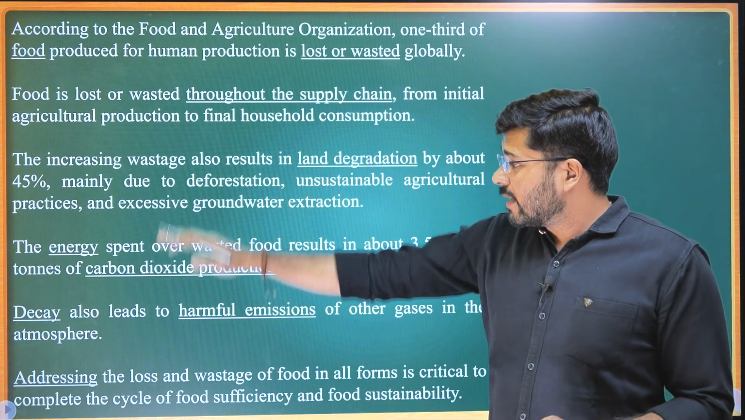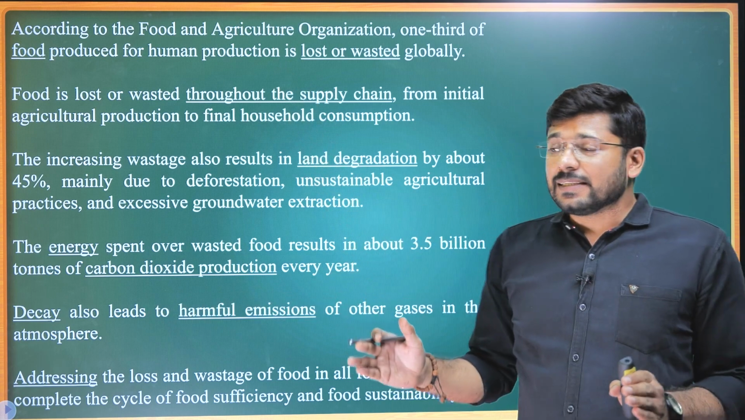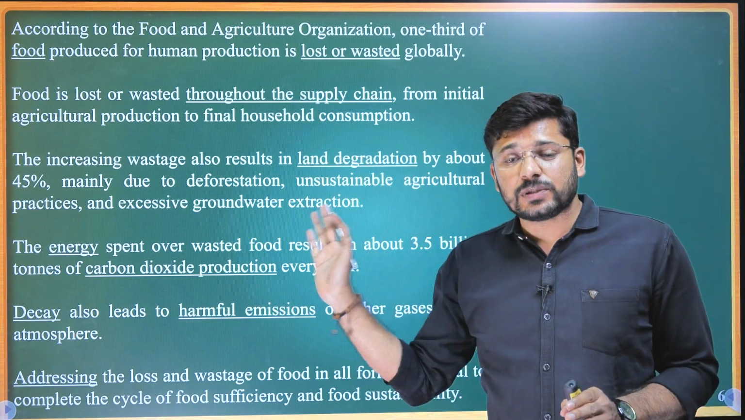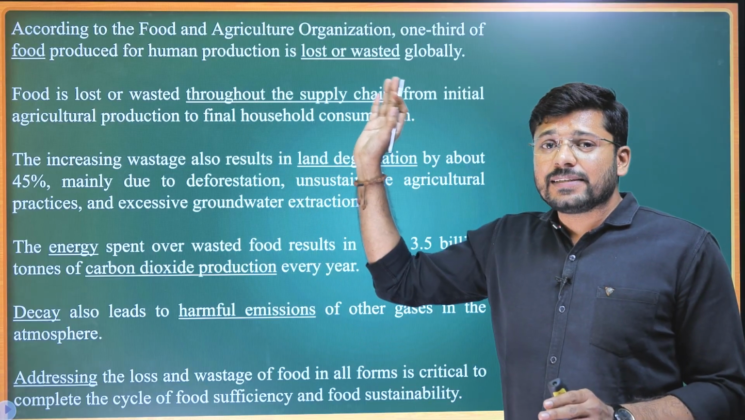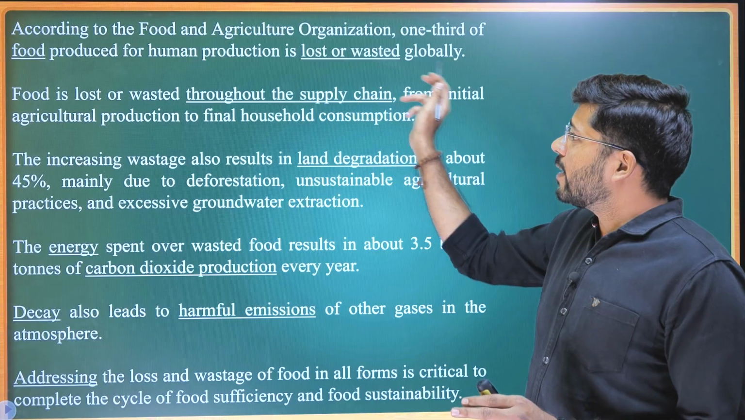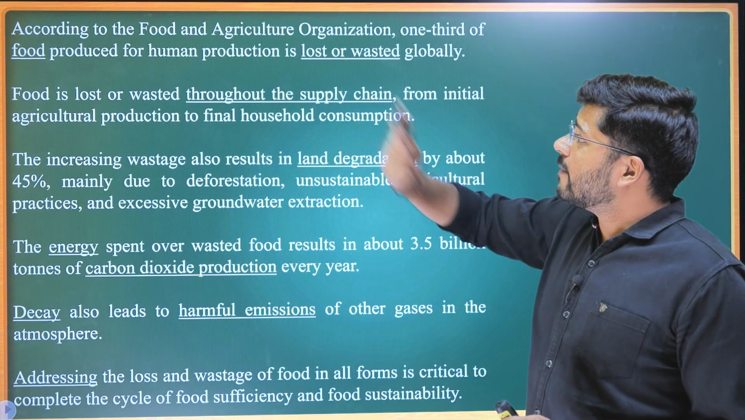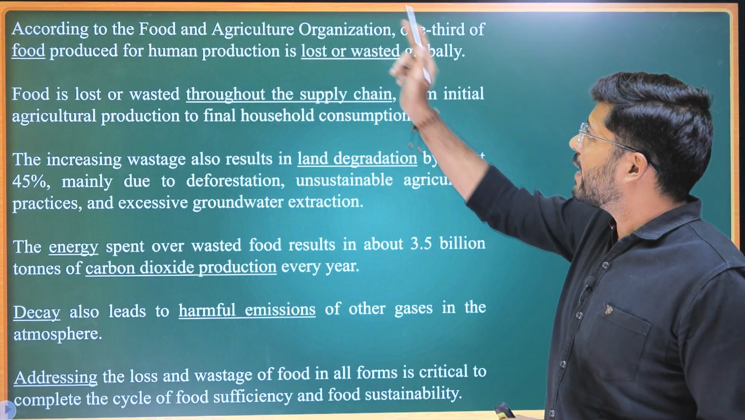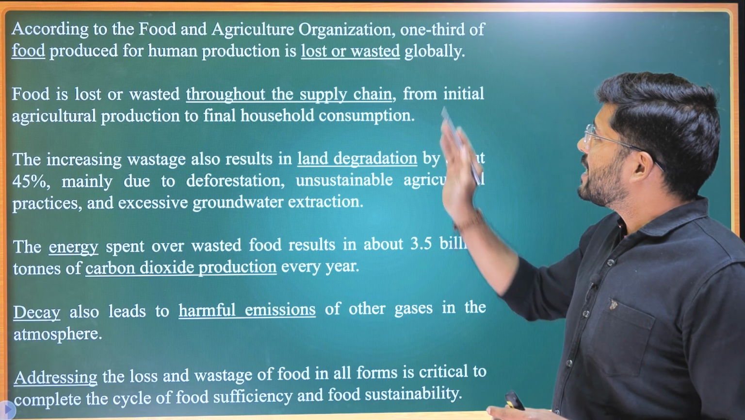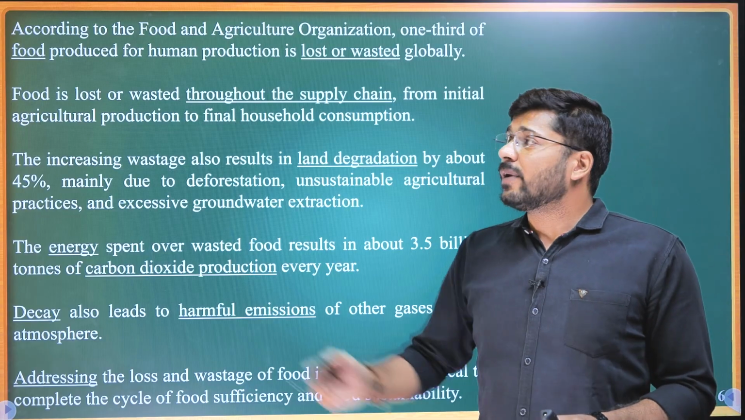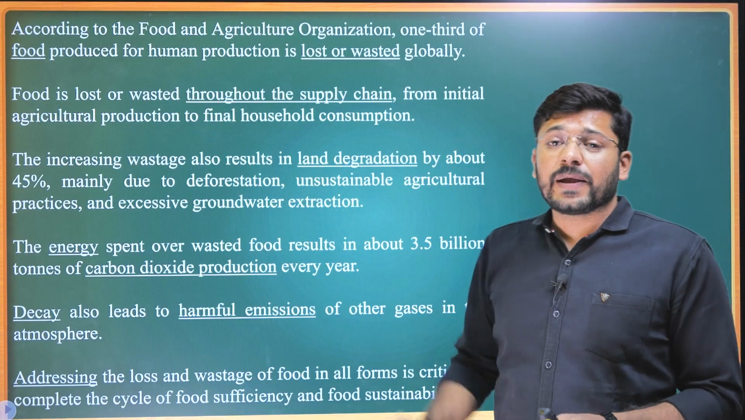Now, I have divided the passage into sentences just to make it easy for you, because this is the first RC problem that you are solving. So let's understand it sentence by sentence, and I have already underlined the key terms. In the first sentence, according to the Food and Agriculture Organization, 1/3 of food produced for human production is lost or wasted globally. I will underline food lost or wasted.